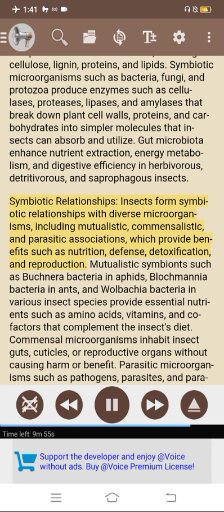Symbiotic relationships. Insects form symbiotic relationships with diverse microorganisms, including mutualistic, commensalistic, and parasitic associations, which provide benefits such as nutrition, defense, detoxification, and reproduction. Mutualistic symbionts such as Buchnera bacteria in aphids, Lochmannia bacteria in ants, and Wolbachia bacteria in various insect species provide essential nutrients.